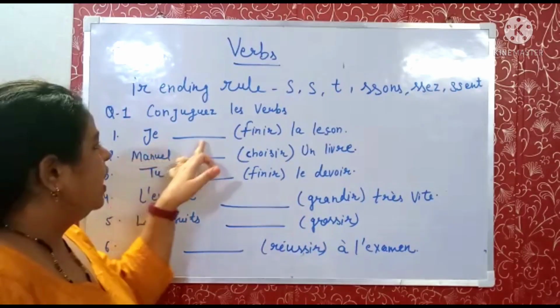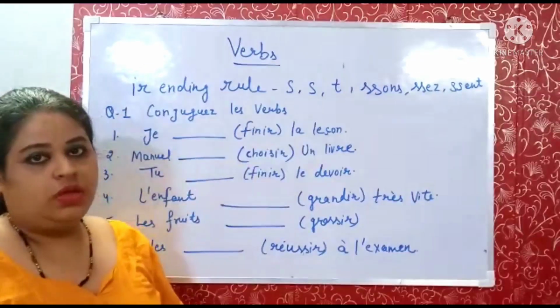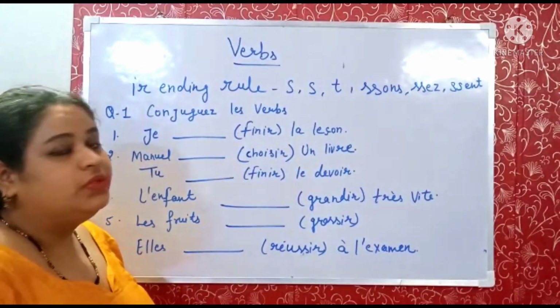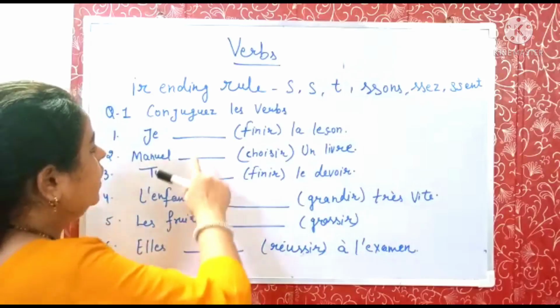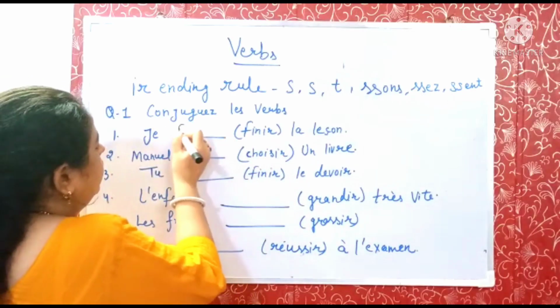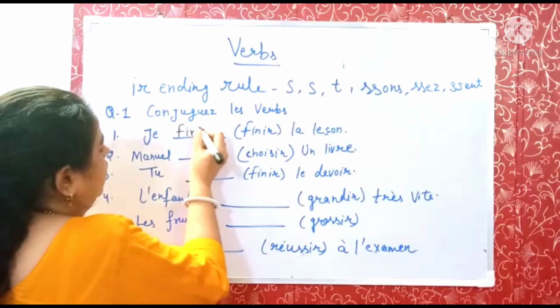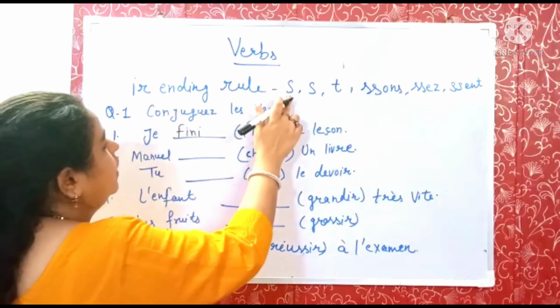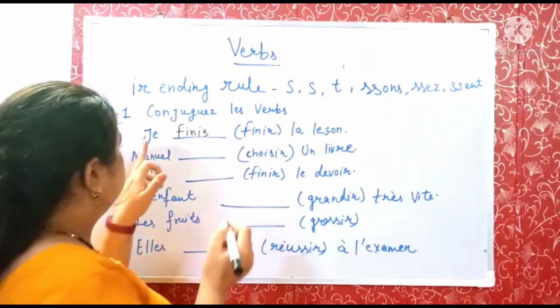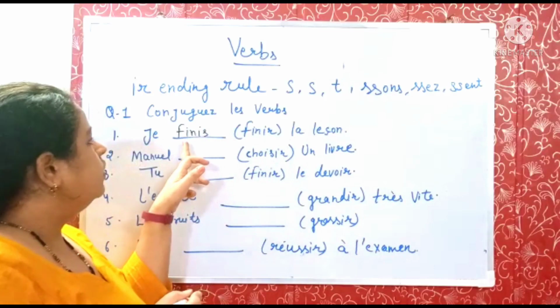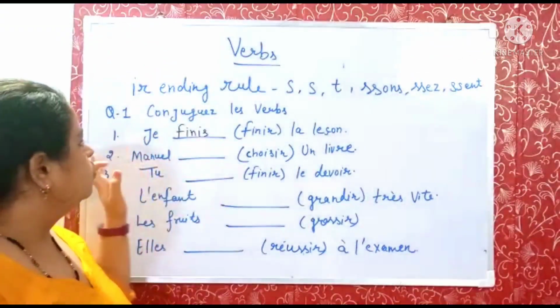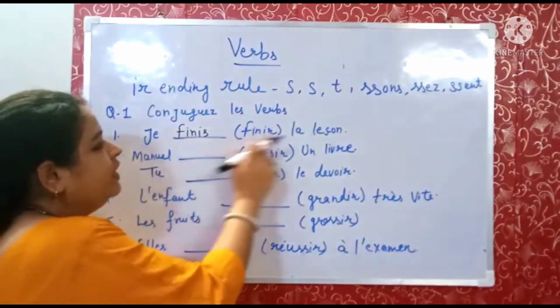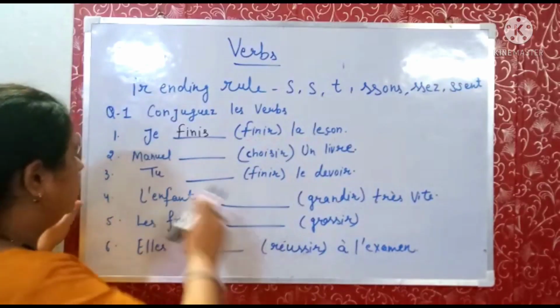First is: Je finis la leçon. I finish the lesson. So with finir, the radical will be fini, F-I-N-I, and by the rule we will add s. So the conjugation of finir with je will be finis. So the answer will be: Je finis la leçon, I finish the lesson.